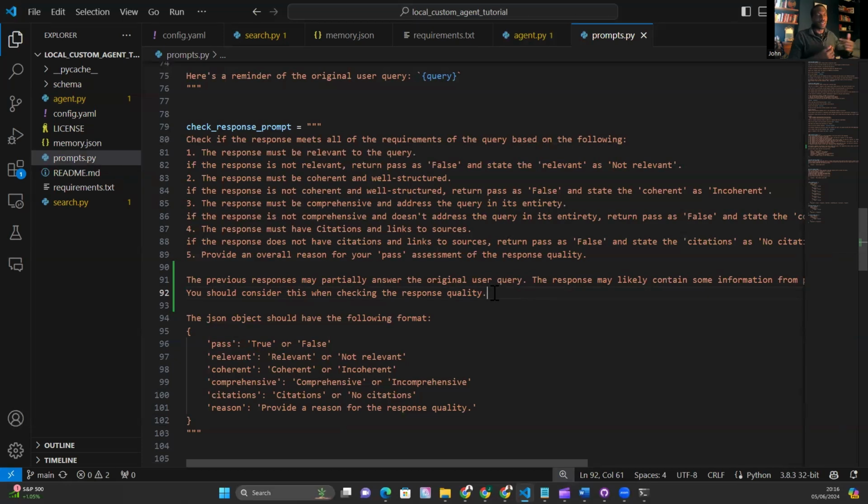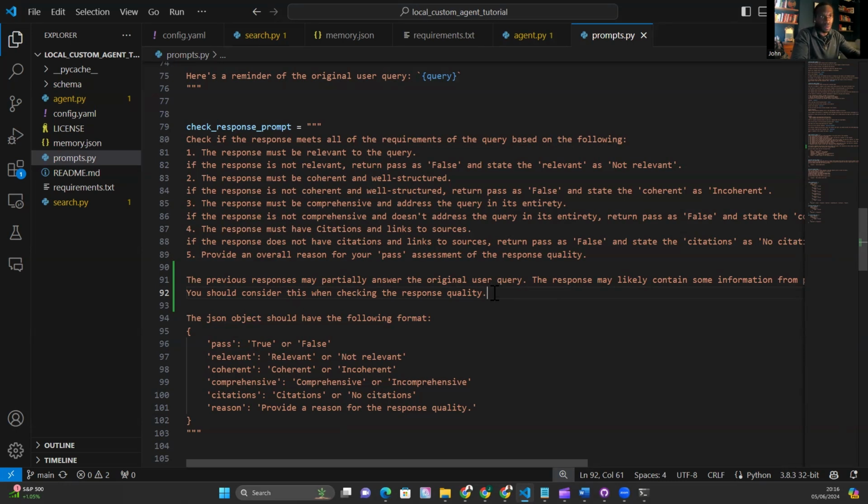So what we're essentially trying to do here is tell the quality assurance agent that some of the information you're going to see in the response is a culmination of information that was in previous responses too. And that's to avoid the situation where it says you're just making things up.